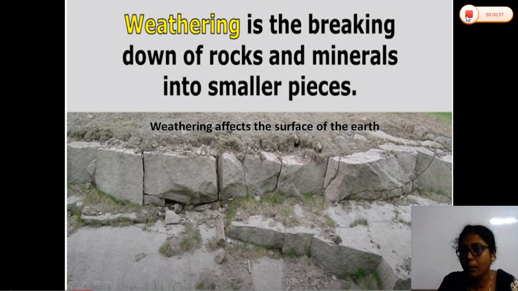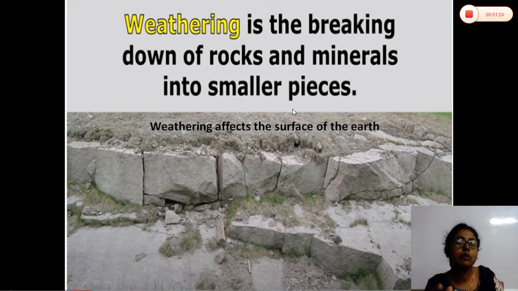You all know about weather elements, like temperature, pressure, rainfall, then winds, etc. So weathering is a process through which the rock is breaking down into smaller pieces. Rocks and minerals are breaking down into smaller pieces in their original position, or in the in situ position. That is called weathering.